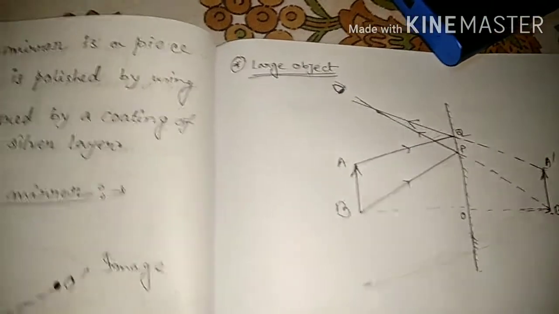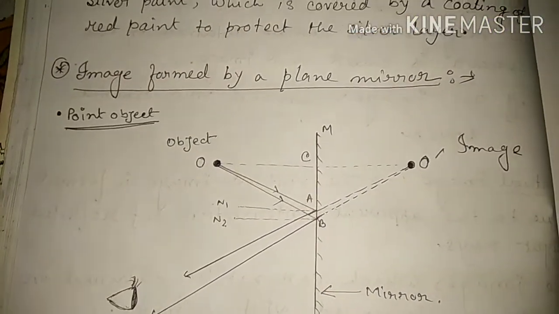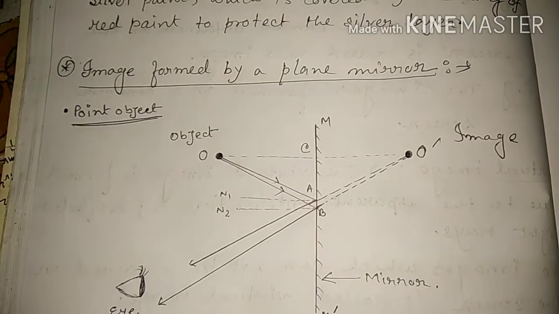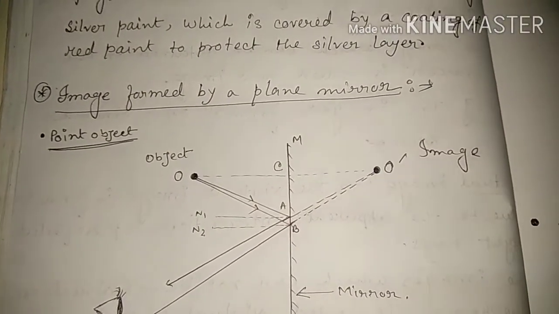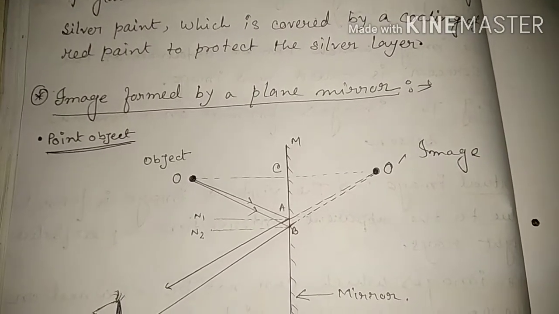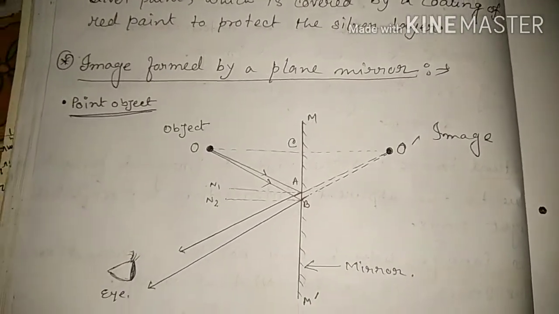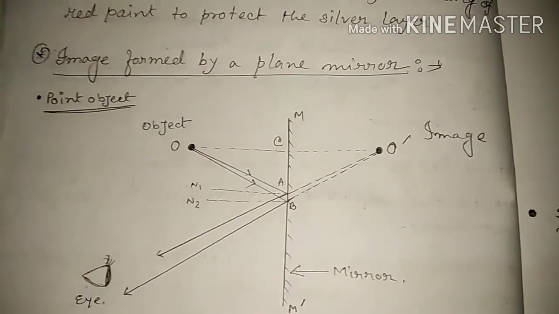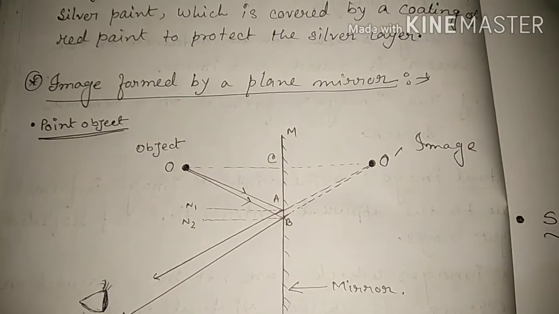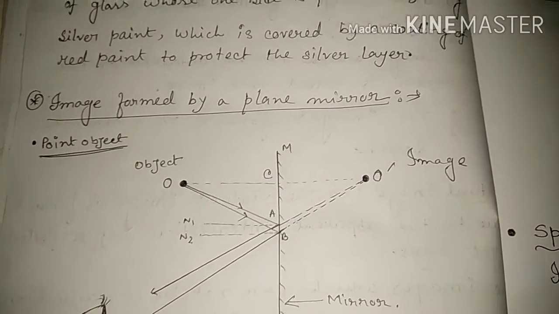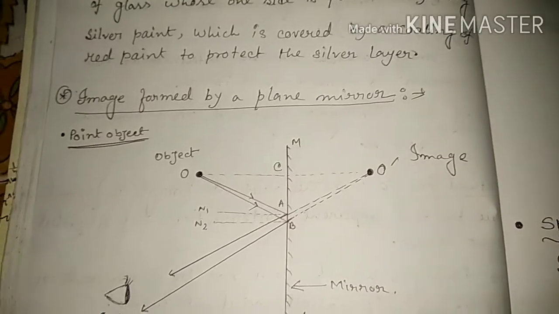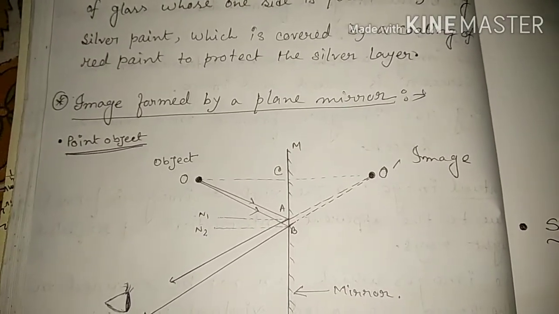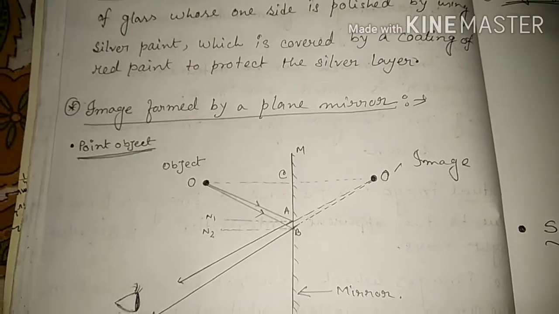So from these two diagrams, whatever image we get, what are the characteristics of that image formed by a plane mirror? Yes, you also studied this in class 7. You know the first answer, because we know that in a plane mirror a virtual image is formed. So the first characteristic of the image is that it is virtual. This is the first characteristic.